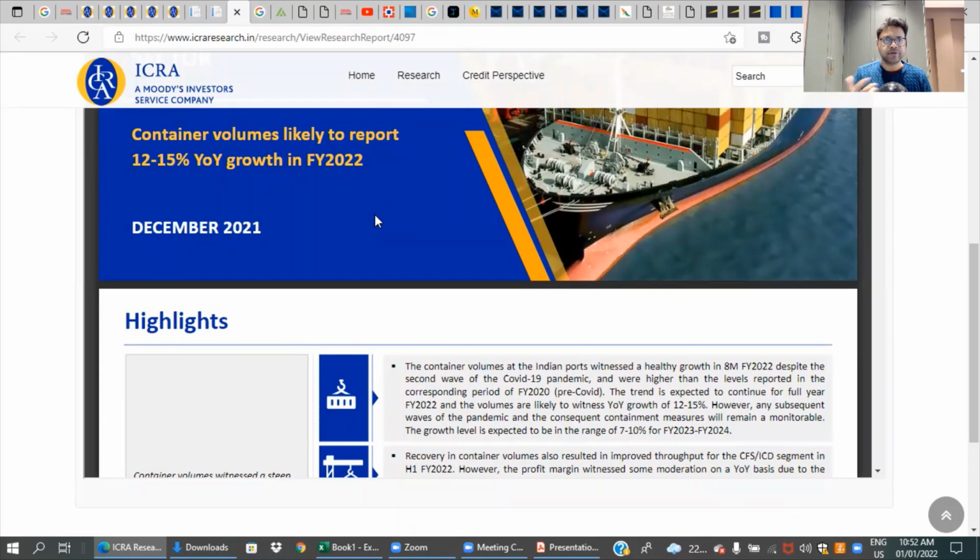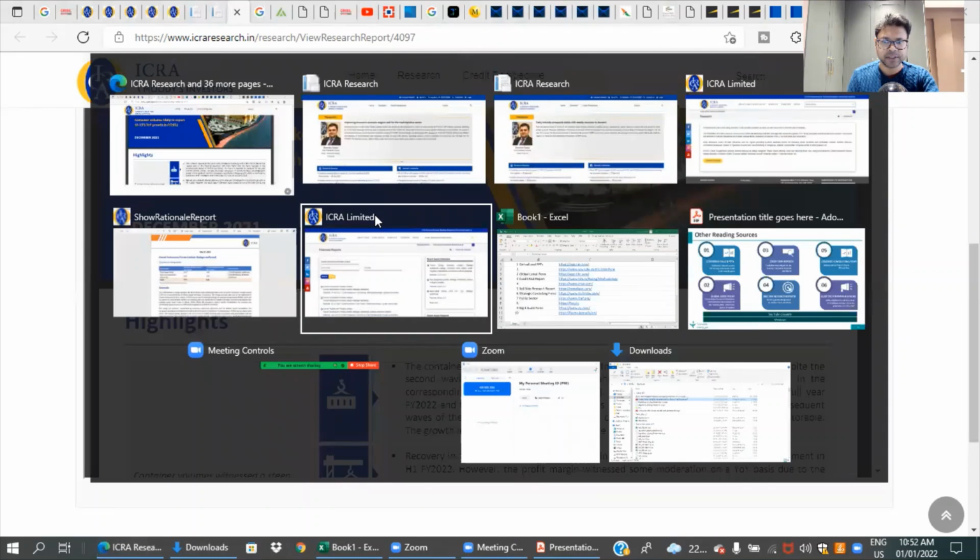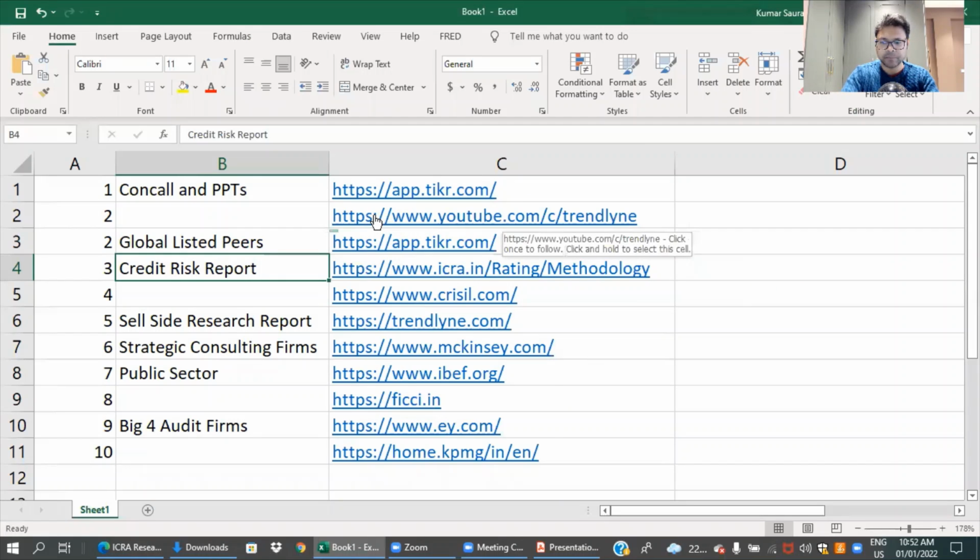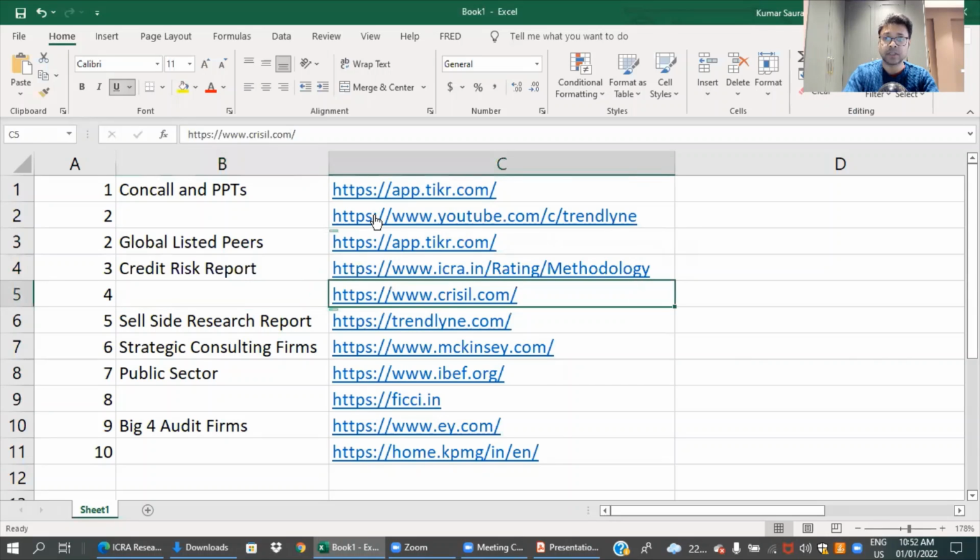So there are 3-4 different ways you can leverage these credit rating agency websites, and try to do the same for the other 2-3 also. So that was the second part I was mentioning in terms of credit risk rating reports. And hence I have also mentioned CRISIL, because CRISIL is the number one, and CRISIL also does a lot of interesting research. So you can do that.